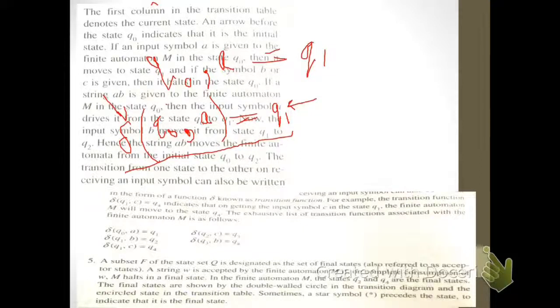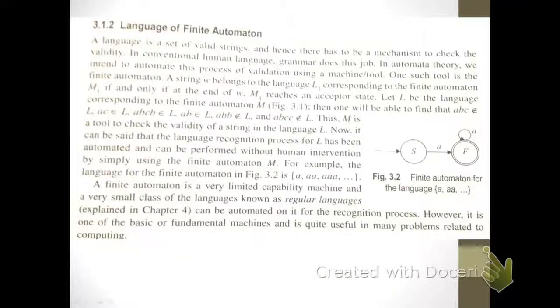So now we will see what is the language defined by the finite automata. As we all know, a language is a set of valid strings, and there has to be a mechanism to check its validity for the finite automata. In conventional human language, grammar does this job. So in automata theory, we need to automate this process of validation using a tool.